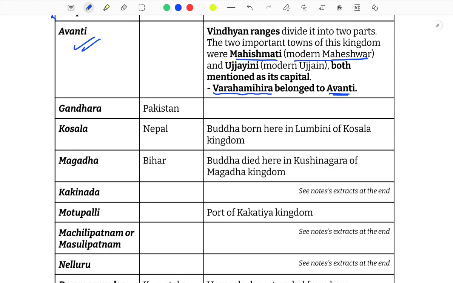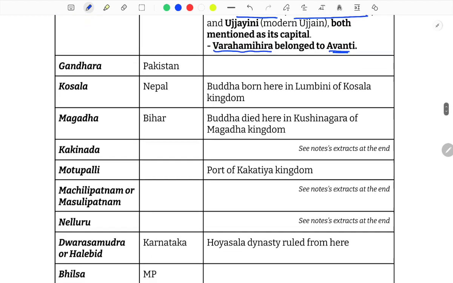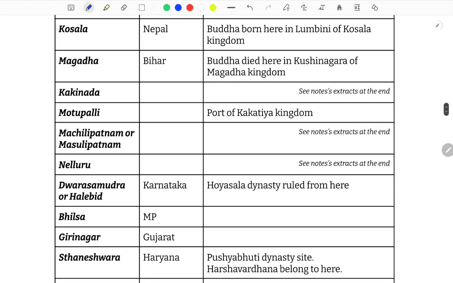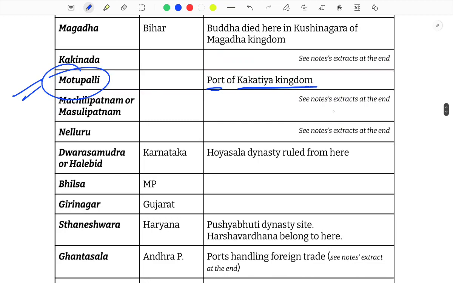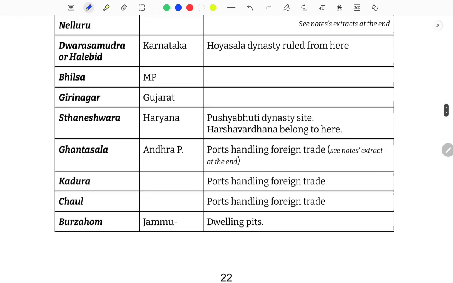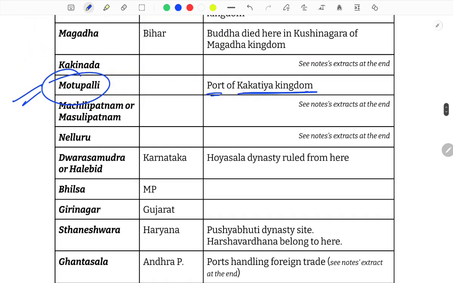Now Gandhara is in Pakistan, Koshala is in Nepal. Buddha was born in Lumbini of the Koshala kingdom. Magadha, Bihar. Buddha died in Kushinagar of the Malla kingdom. Then we have Kakinada, Motupalli, a port of the Kakatiya kingdom. Machilipatnam or Masulipatnam, Nellore. We are covering them, and I covered these things in the notes also.